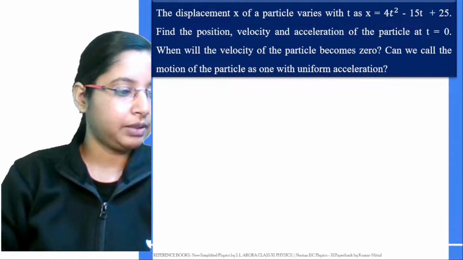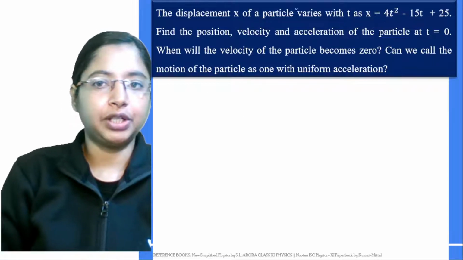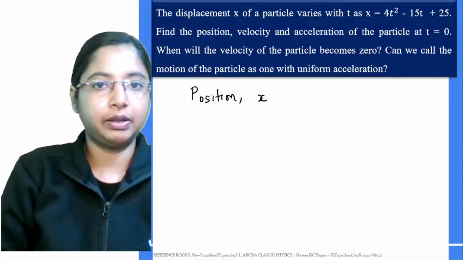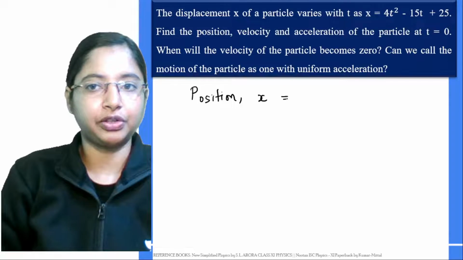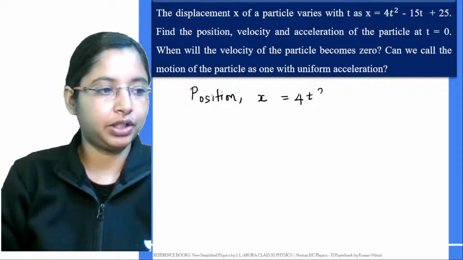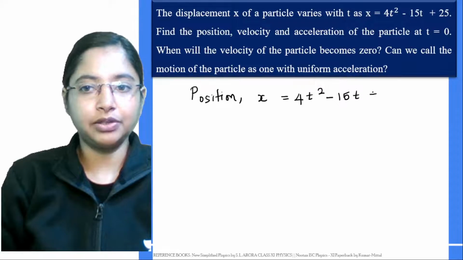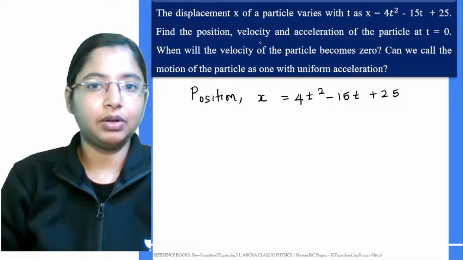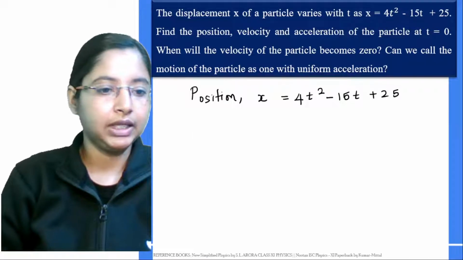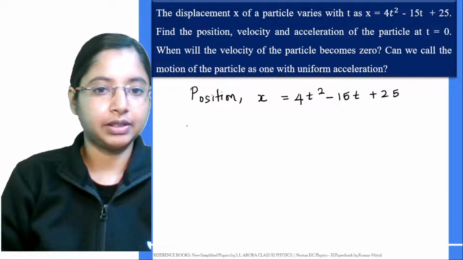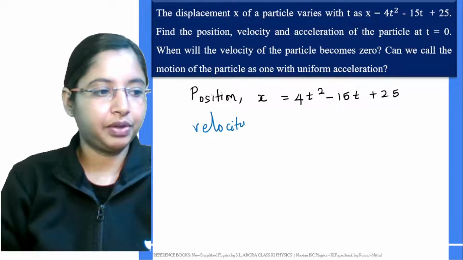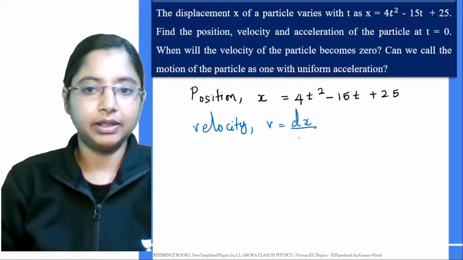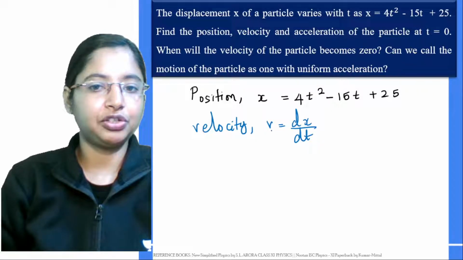Okay, so very simple one. Position is what is given in this question. The displacement x basically talks about your position, right? That x is given in the question itself as 4t square minus 15t plus 25. That is the position. Now we want to find the velocity. How would we find the velocity in this case? We know position. From there, velocity is given by dx by dt. If you take the first derivative of position, you will get velocity.